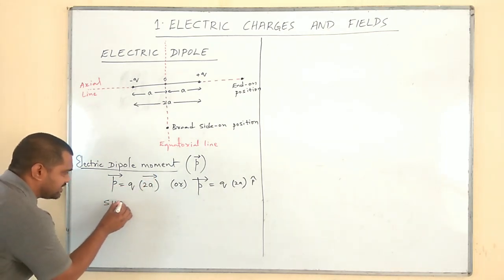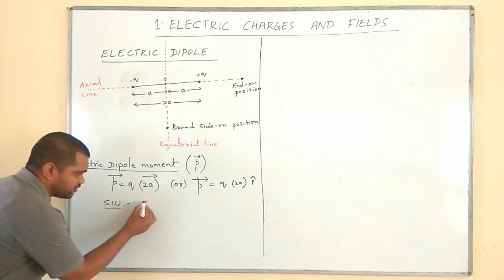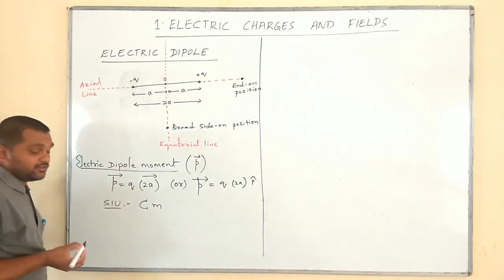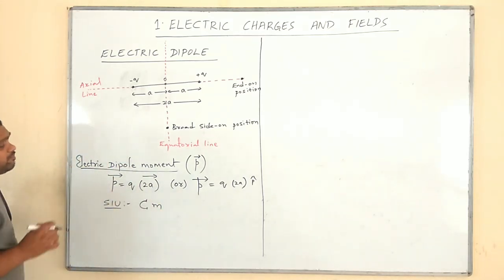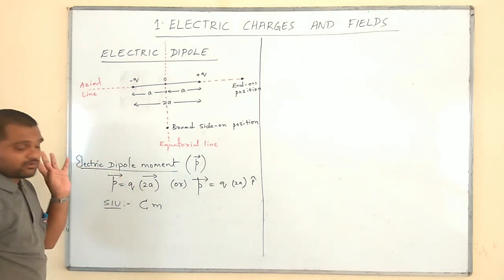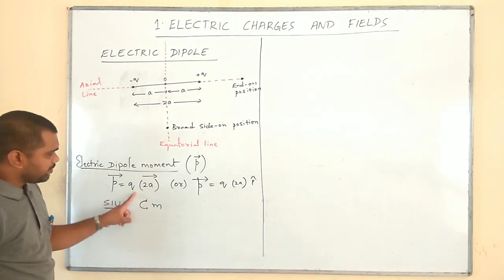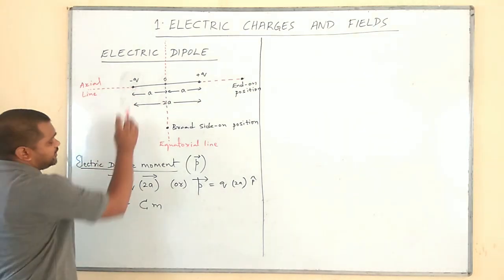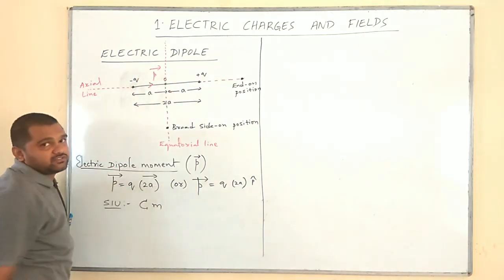What is its SI unit? For q the SI unit is coulomb. For 2a, since it is length, its SI unit is meter. Therefore, coulomb meter is the SI unit for electric dipole moment. What is the direction of electric dipole moment? We know that a vector gives us both magnitude and direction. Its magnitude is given by q into 2a. But what is its direction? Simple, the direction of electric dipole moment is always from minus q to plus q.